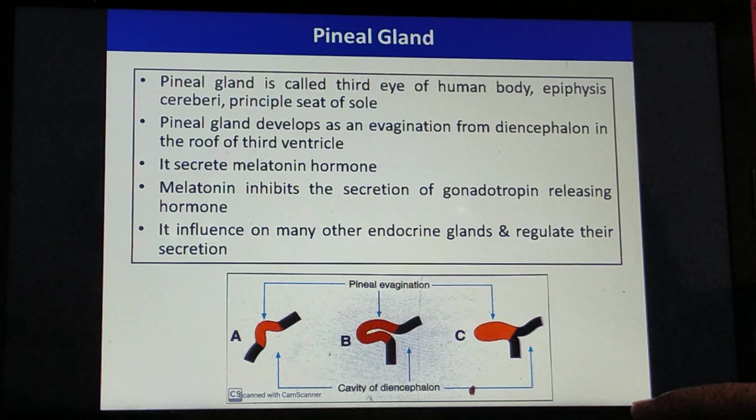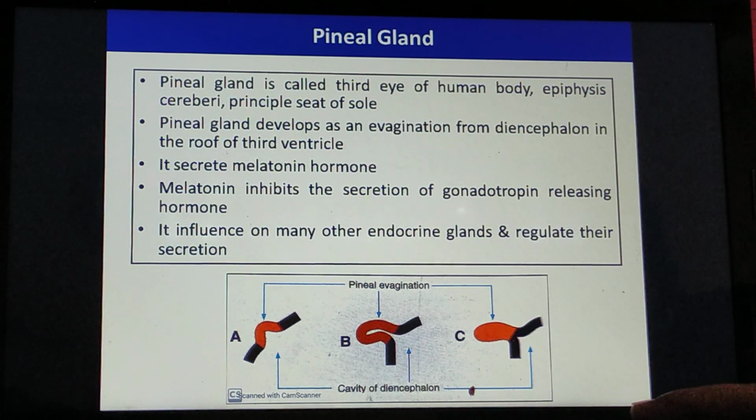The pineal gland develops as an evagination from the diencephalon from the roof of the third ventricle. It secretes one very important hormone, that is melatonin. The melatonin inhibits the secretion of gonadotropin releasing hormone.